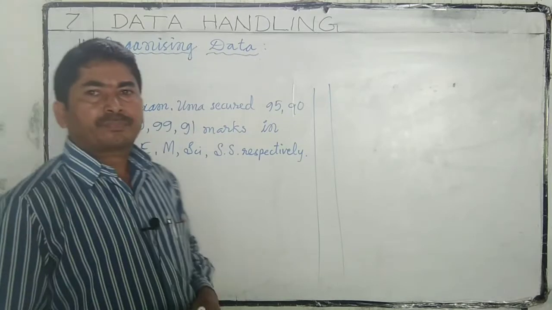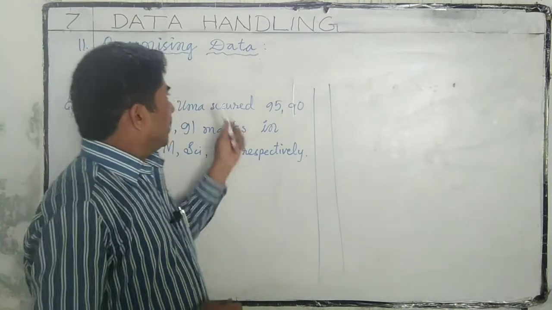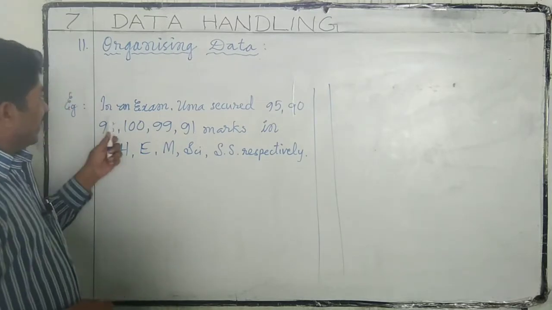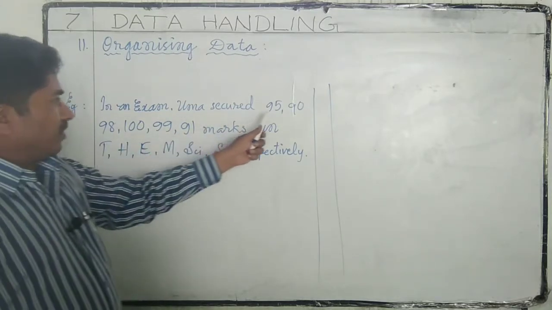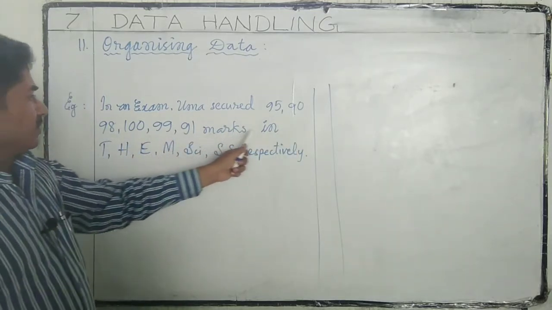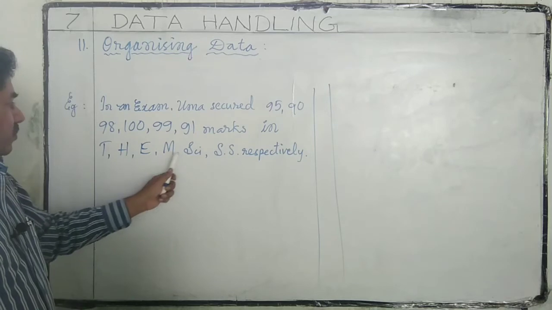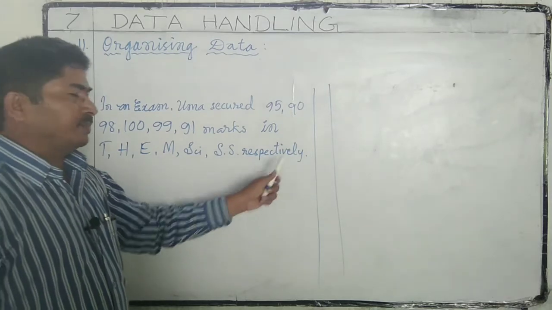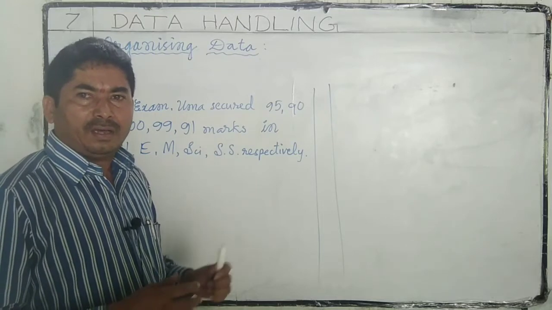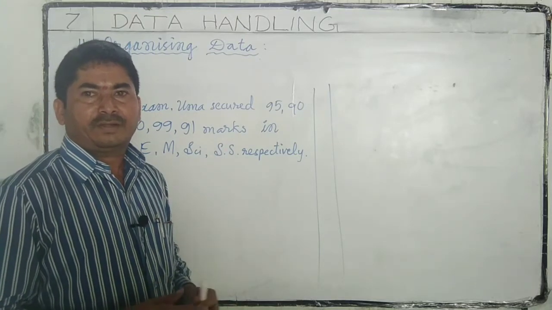Organizing data. To understand organizing data, here we have an example. In an exam, Uma secured 95, 90, 98, 100, 99, 91 marks in Telugu, Hindi, English, Maths, Science, Social Studies respectively. This is raw data which is collected directly.